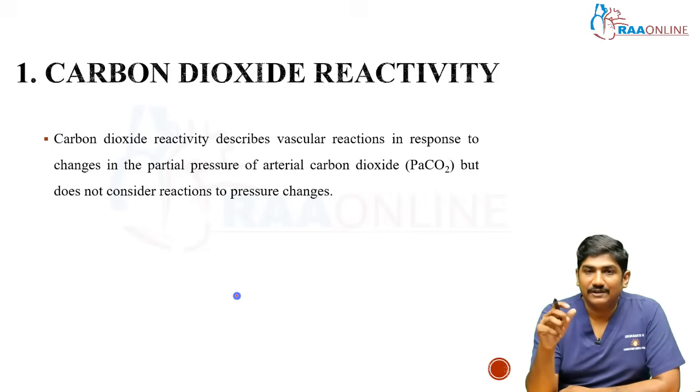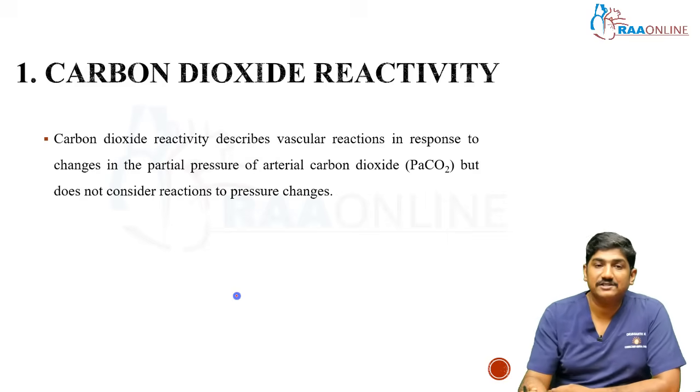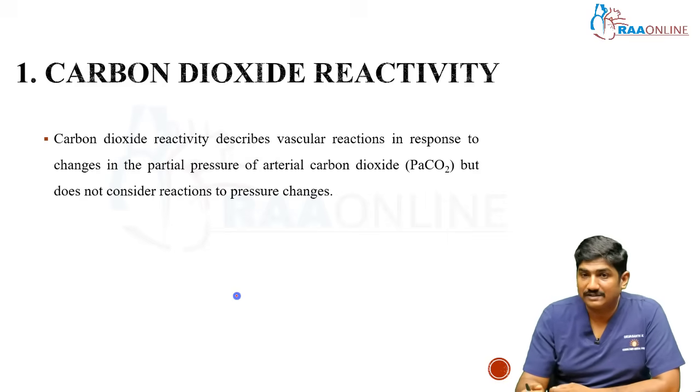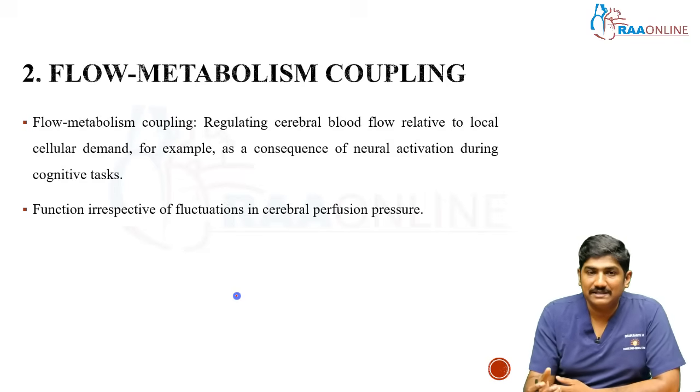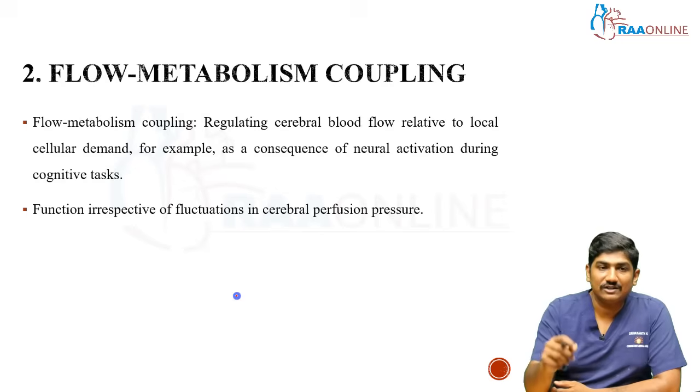So carbon dioxide reactivity. Systemic carbon dioxide reactivity describes vascular reactions in response to changes in the partial pressure of arterial carbon dioxide, but does not consider reaction to pressure changes. Similarly, flow metabolism coupling means regulating cerebral blood flow relative to the local cellular demand.